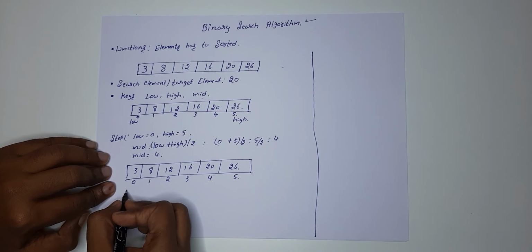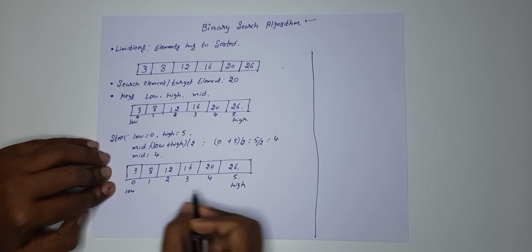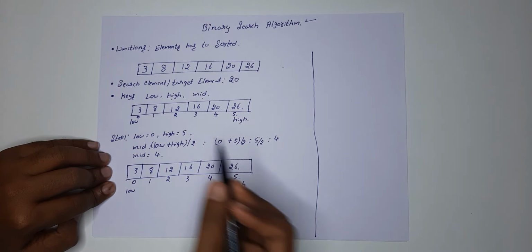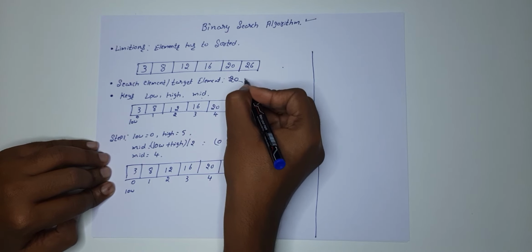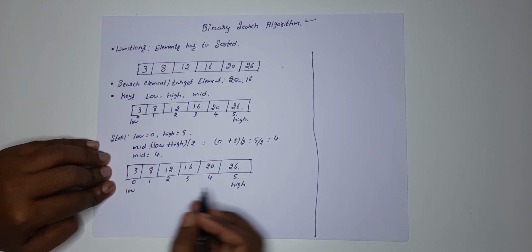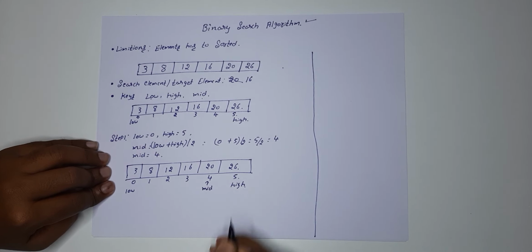Great. So this is going to be low and this is going to be high. Mid comes here. Okay, let me change the target element. Instead of 20 I am going to take 16, because otherwise we are getting the answer directly. So that's why. Okay, so now we have the mid position.